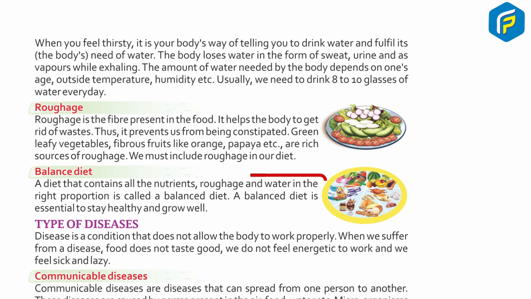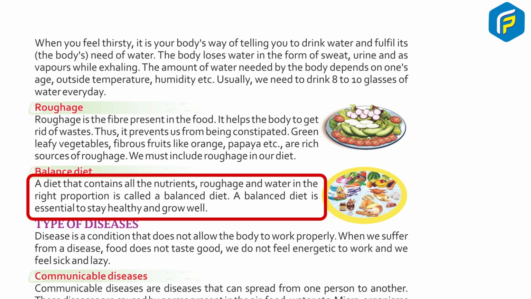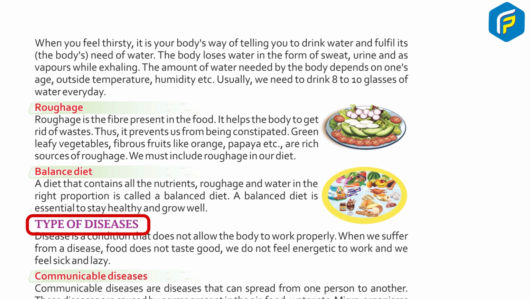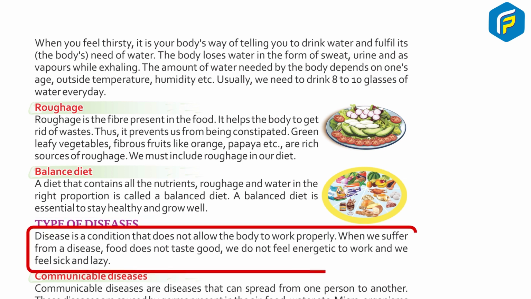Balanced diet. A diet that contains all the nutrients, roughage, and water in the right proportion is called a balanced diet. A balanced diet is essential to stay healthy and grow well. Types of diseases. A disease is a condition that does not allow the body to work properly. When we suffer from a disease, food does not taste good. We do not feel energetic to work. We feel sick and lazy.